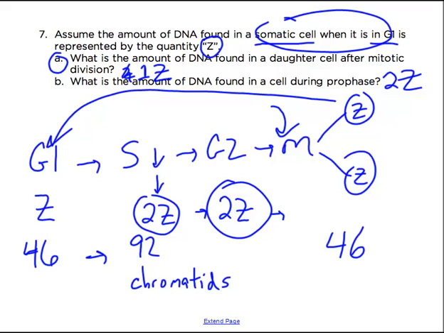So again, just be careful. The information they're telling you, somatic cell in G1, you have to be able to know how many chromosomes. I don't mean the exact number. I mean 1 complete diploid set is going to be there at that time. They could have given you information about a different time in the cell cycle, and that could change the question. But this is the way this one goes.